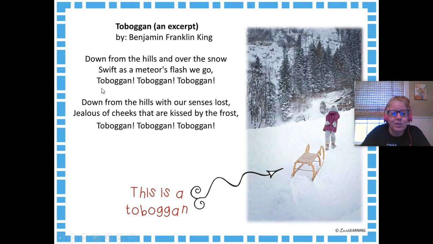They're going fast, so they're saying swift as a meteor's flash. And then down here, jealous of cheeks that are kissed by the frost, right? That is personification. The frost is kissing the cheeks. We know that frost is not a person. It can't kiss anybody, but they are using personification to sort of give the frost the idea that the frost is sort of touching or kissing the person's cheek.